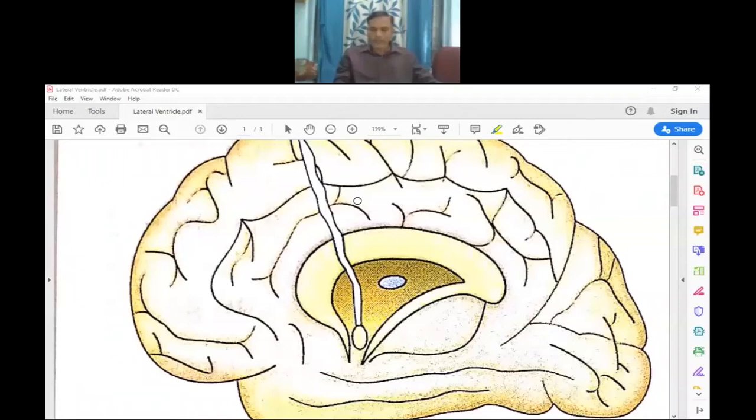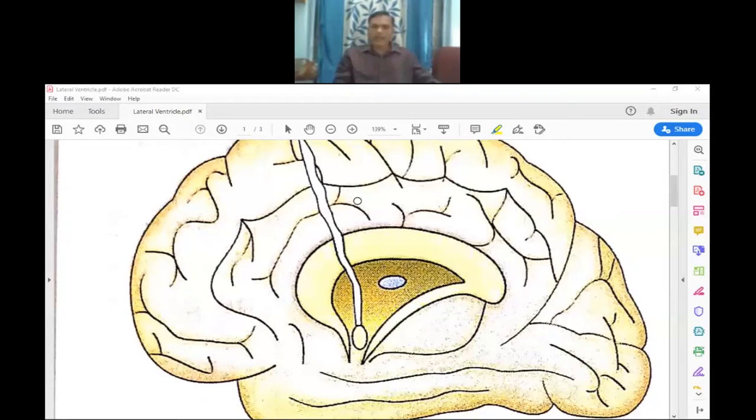The cerebrum contains a median cavity. On the median surface of the cerebrum, we see the cavities: the third ventricle and two lateral ventricles, one on each hemisphere.